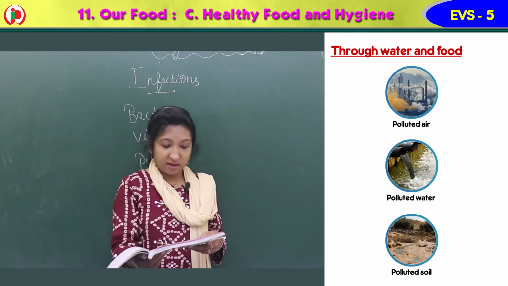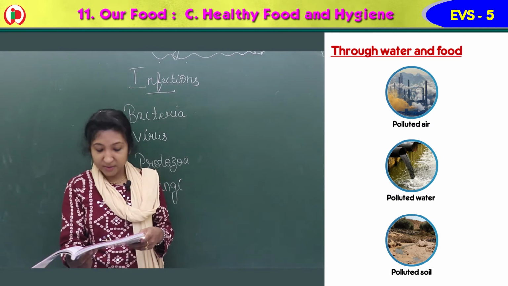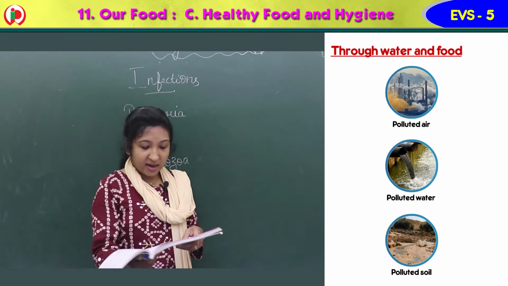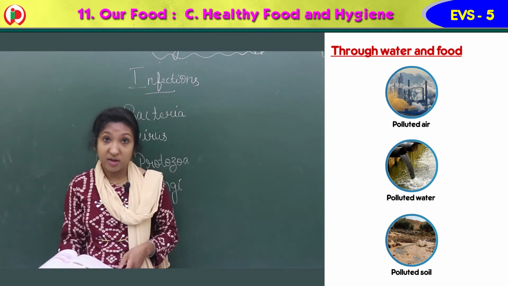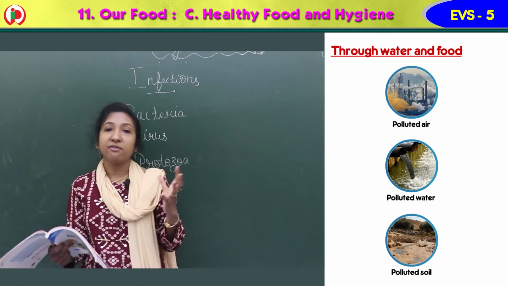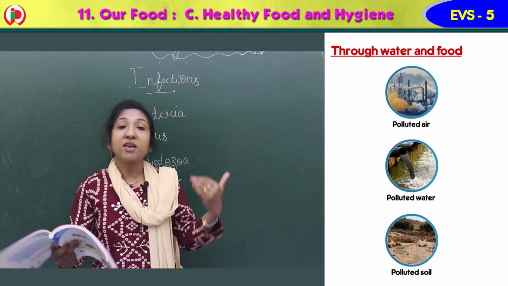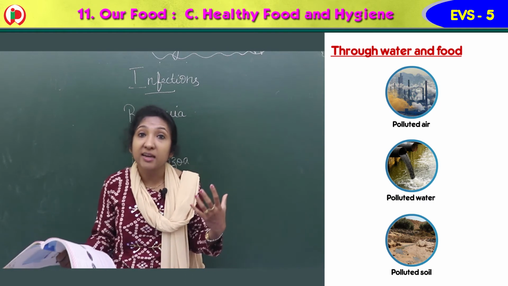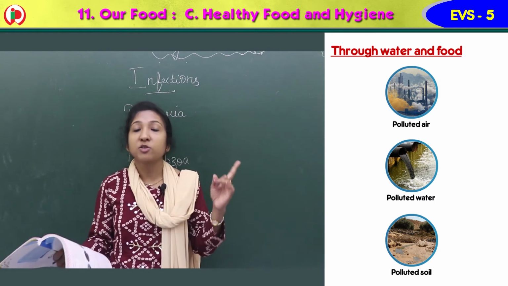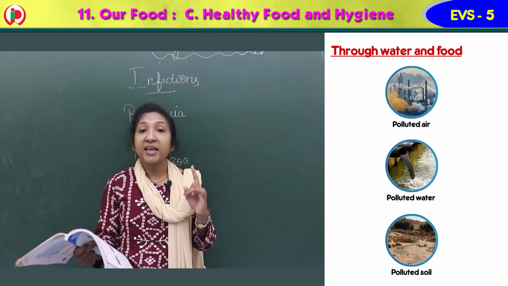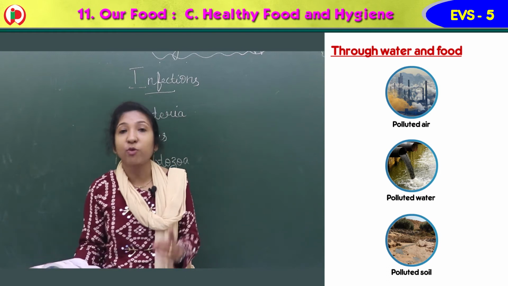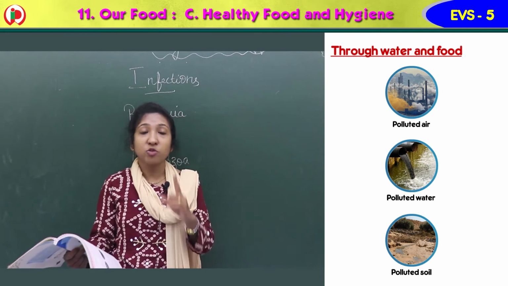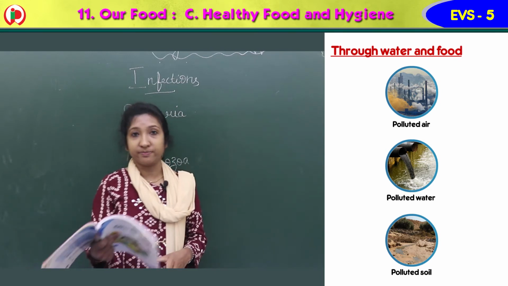So polluted air, water, and soil cause many diseases. We should understand the need for clean and hygienic surroundings. The surroundings where we live should be clean, and we ourselves should have personal hygiene, meaning body cleanliness. Always drink boiled, clean water and eat good, fresh food.